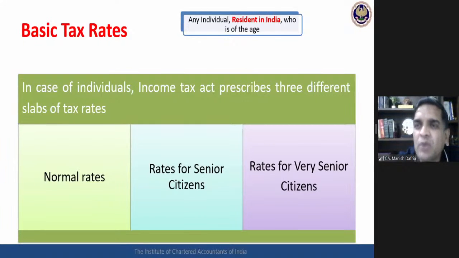All the special provisions, all the benefits, all the special slabs applicable for senior citizen, the basic requirement is this: the assessee, the individual should be resident in India. If that individual is non-resident in India, then the normal rates would be applicable. So the examiner may create a very royal confusion in the exam by mentioning that the assessee is 65 years of age, non-resident in India. I may simply miss that non-resident part. I simply read 65 years of age and I jump to the conclusion: oh, that special slab of tax would be applicable.